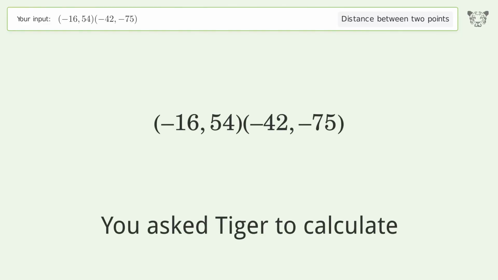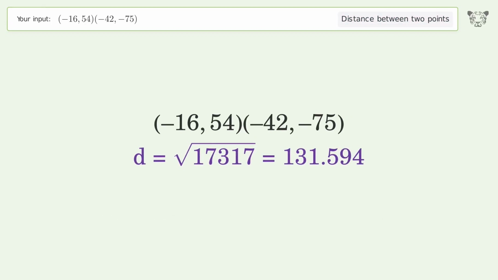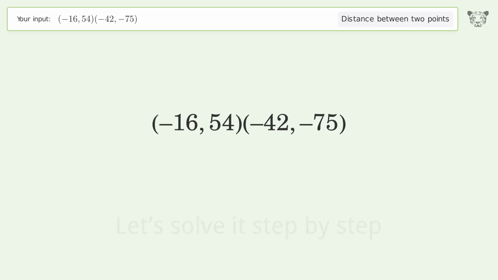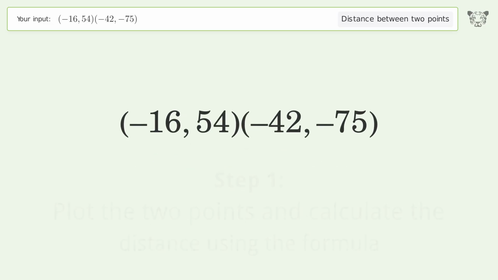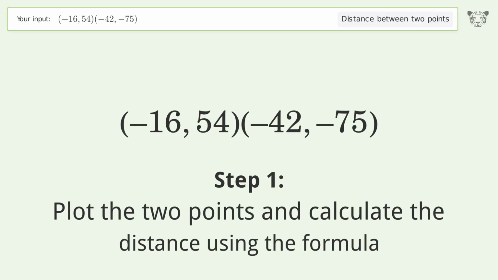You ask Tiger to calculate. This deals with the distance between 2 points. The distance between the 2 points is the square root of 17,317, or 131.594. Let's solve it step by step. Plot the 2 points and calculate the distance using the formula.